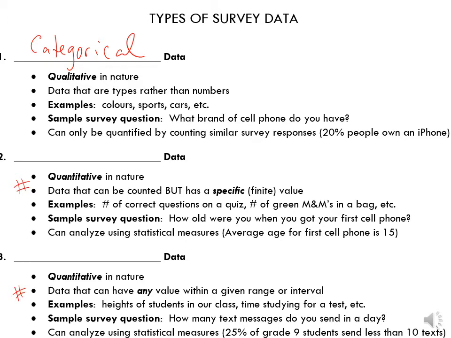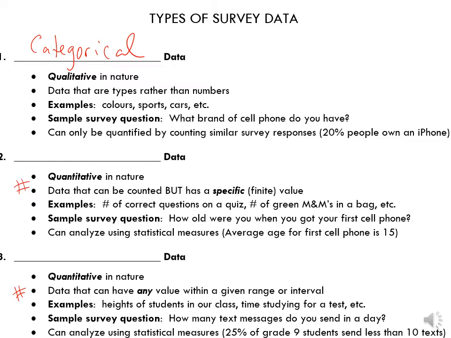And for our number two, it can be counted, but has a finite value. So the question might be number of correct questions on a quiz, number of green M&Ms in a bag. So you're still going to have numbers as answers, but you can't have part of a value. A very simple way to decide if it's discrete or continuous: can you have half of something?